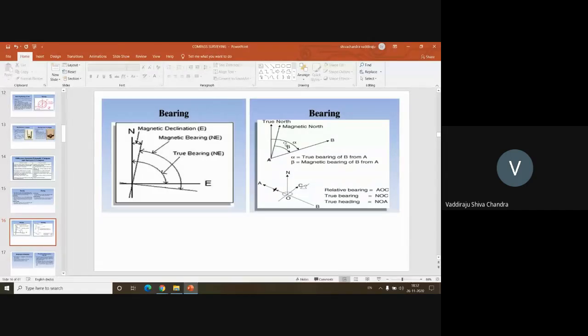In this figure, you can see this is the north, this is the east direction. The direction of this line with respect to north is called the bearing. If it is with respect to true north, it is called the true bearing. If it is with respect to the magnetic north, it is called the magnetic bearing. Okay, whereas angle is